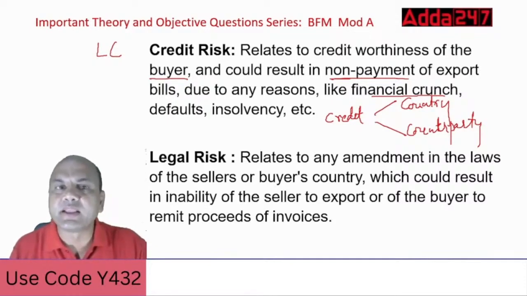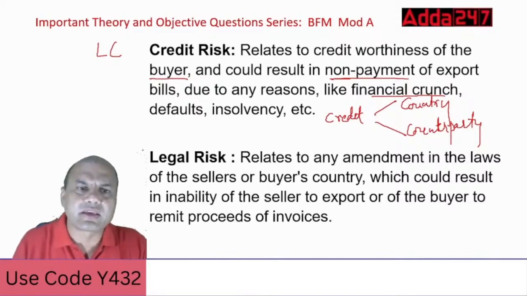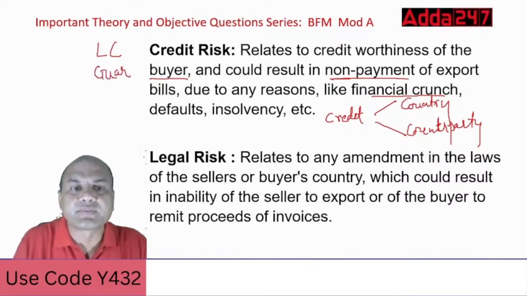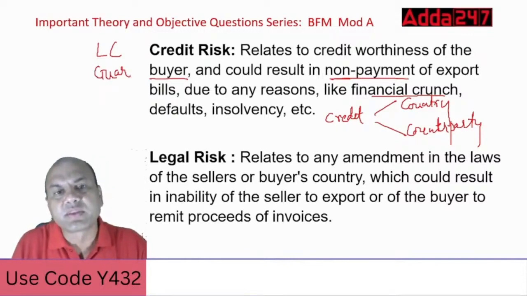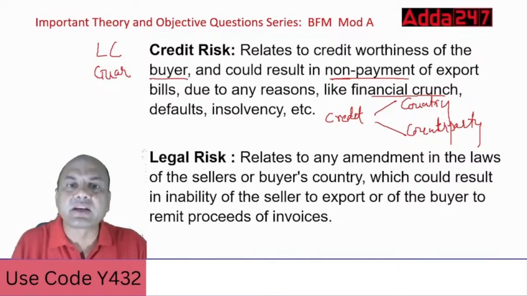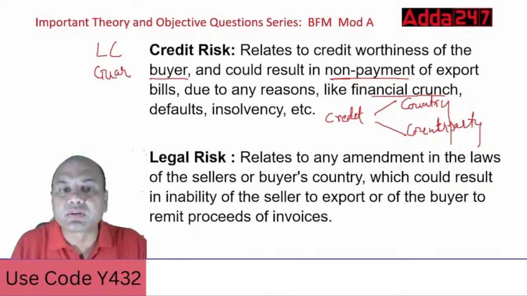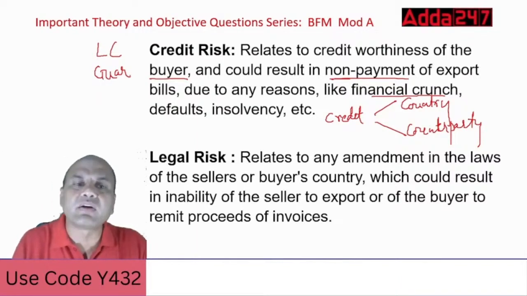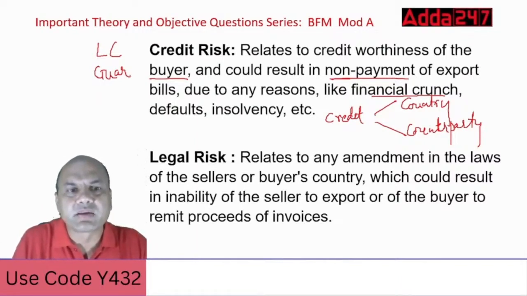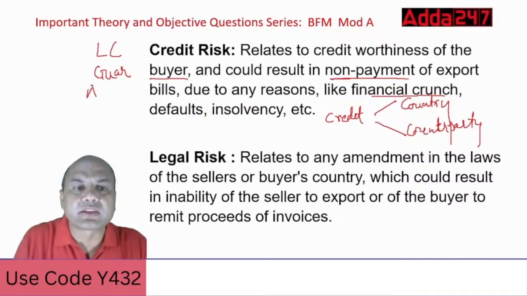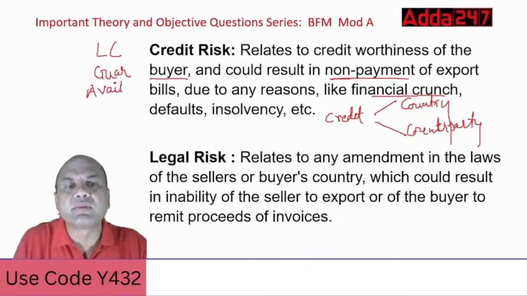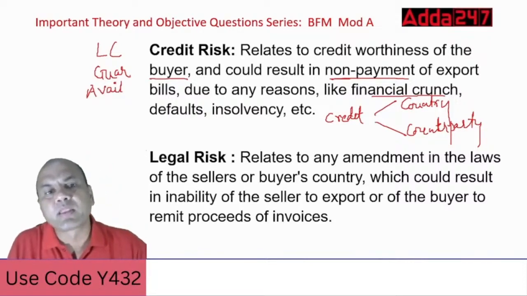LCs, or even guarantees, you can take. Guarantees are also allowed. Financial guarantees can also be allowed. So remember always, credit risk is countered using LC or guarantee, or there is one more, which many of you might not know, called availization, similar to a guarantee. Aval means giving a stamp on the bill of exchange.